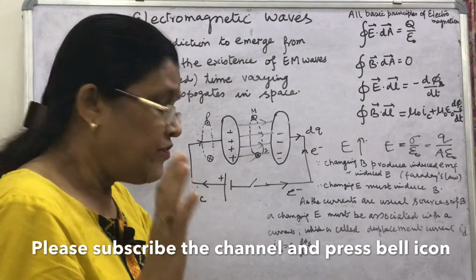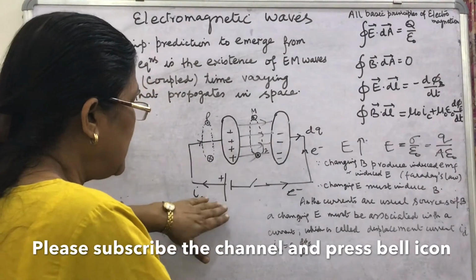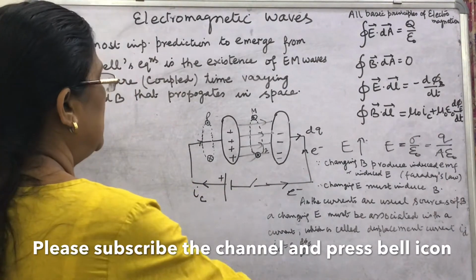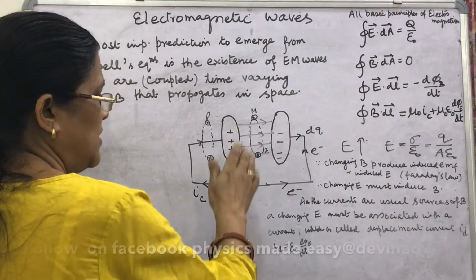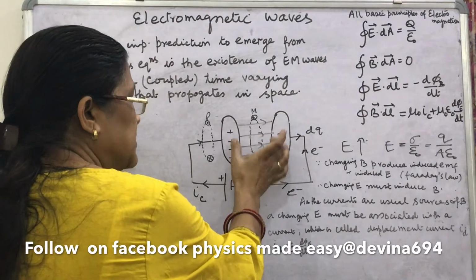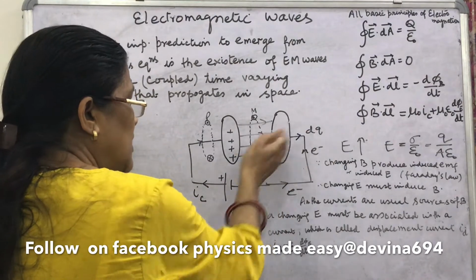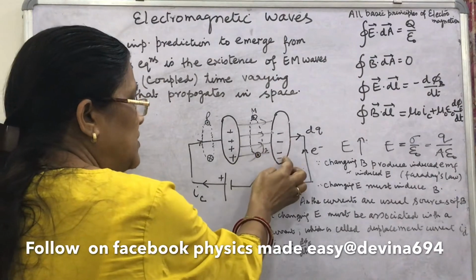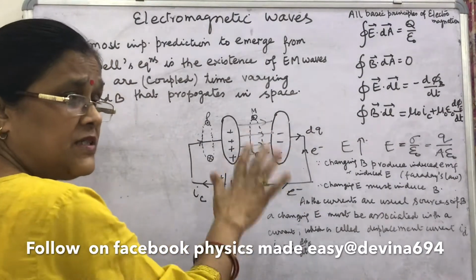Today I am doing a quick revision here. Take a parallel plate capacitor which is connected with the cell and this switch. When the switch is closed, what happens? The positive charge, or you can say the motion of electrons from the plate, begins in this direction. This is the positive terminal, it attracts the electrons and electrons begin to move. Electrons accumulate at this plate and one electron creates one positive charge at the other plate. This I discussed in the previous video.